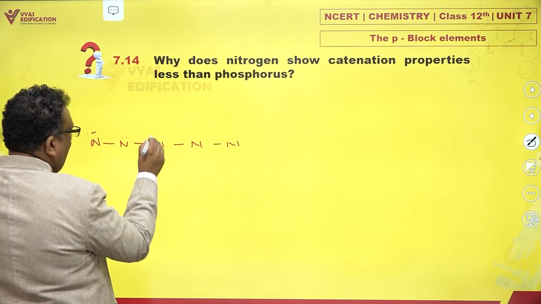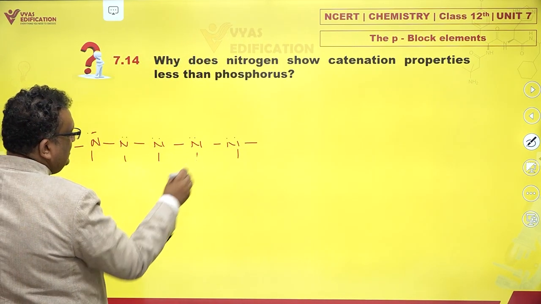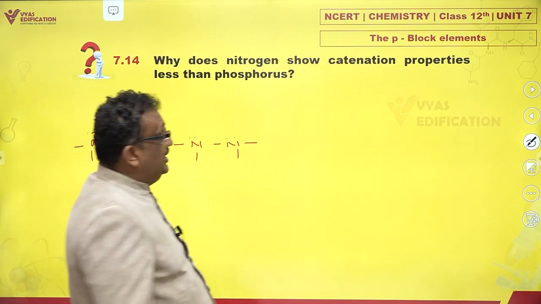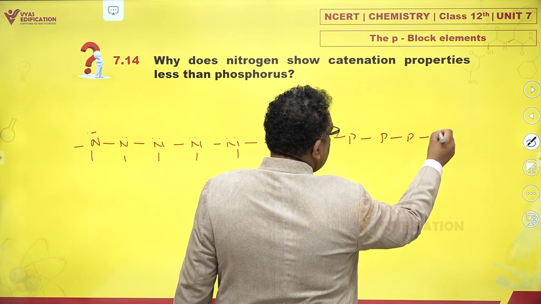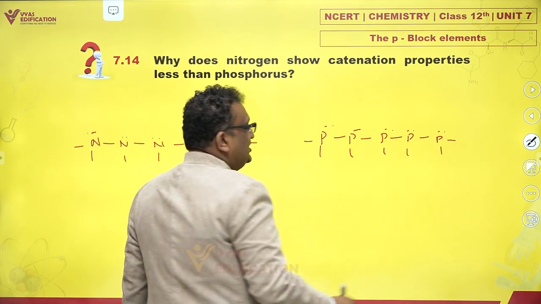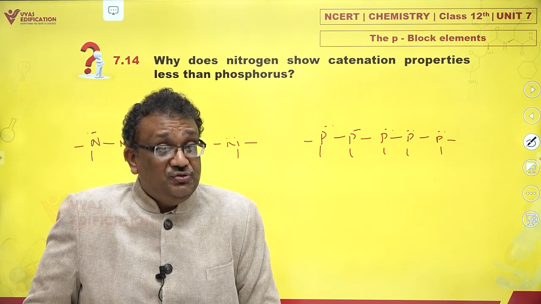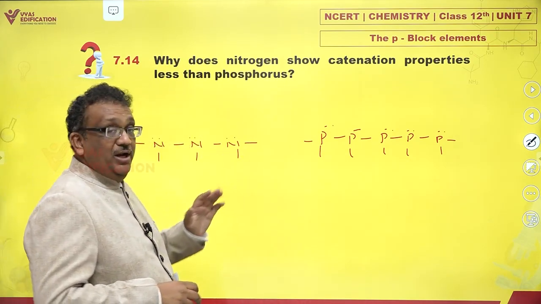If this is possible, I'm not saying this happens, if this is possible, we would say nitrogen catenates. If phosphorus can form bonds P like this, we can say phosphorus catenates. Which has greater tendency? Phosphorus actually has a greater tendency to catenate as compared to nitrogen.